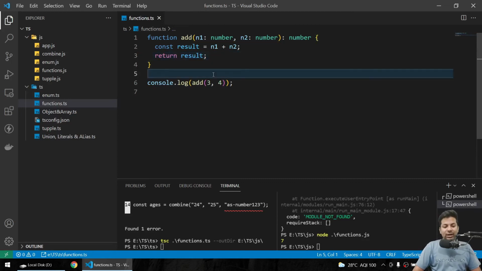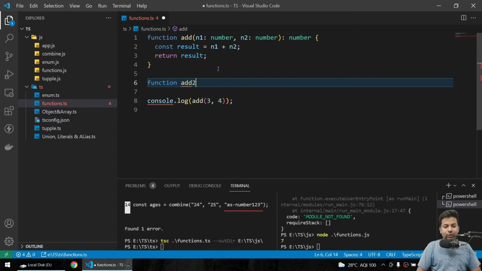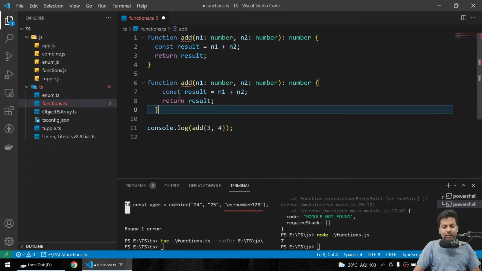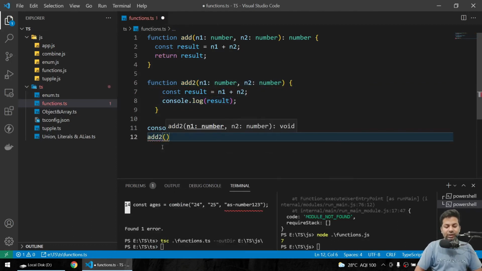But suppose you have another function, say function add2, and let me just copy the same function, just the function name will be different. And here you don't define any return type because you are not returning, you are just directly consoling it here. And this will be the add2 function, and here say add2, and here we'll say 45 comma 54.